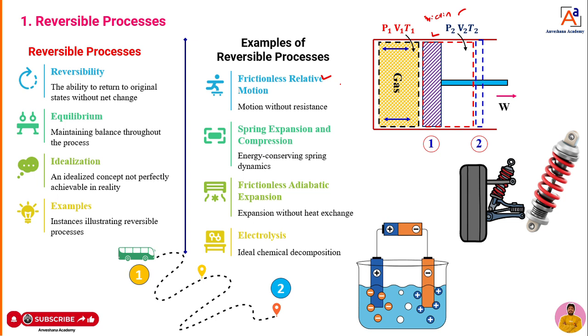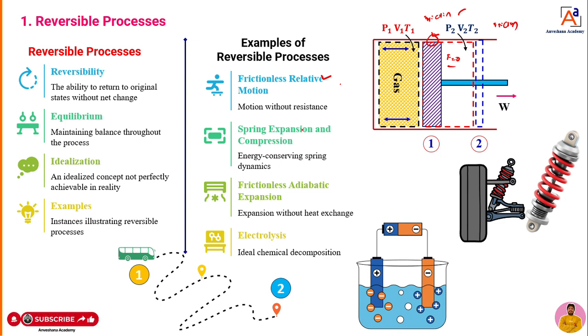But what can we assume here now? You can assume that the piston is oscillating but the friction is zero. There is no friction. But dear students, without friction the piston will not oscillate. We can only imagine. It's an ideal process. There is no friction in the relative motion. One example is the piston and cylinder arrangement, but without any kind of friction, dear students.